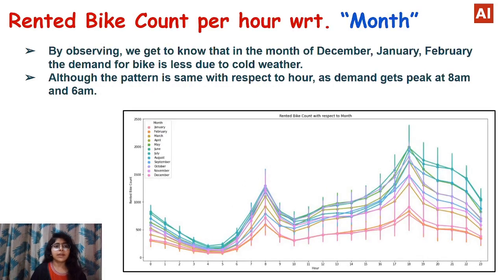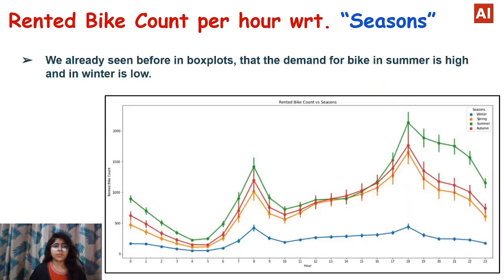So now coming to our next slide, we will see the visualization of rented bike counts per hour with respect to month. In this visualization we can observe that in the months of December, January, February, the demand for bikes is less due to cold weather. Although the pattern is the same with respect to hour, as demand peaks at 8 a.m. and 6 p.m.